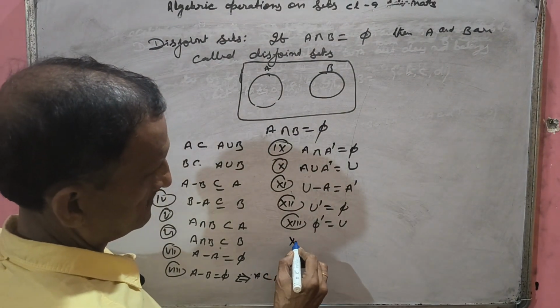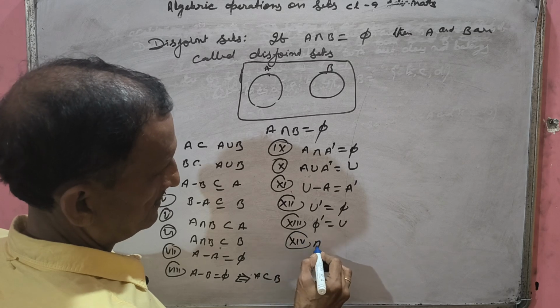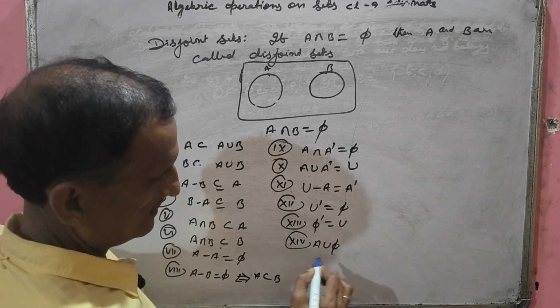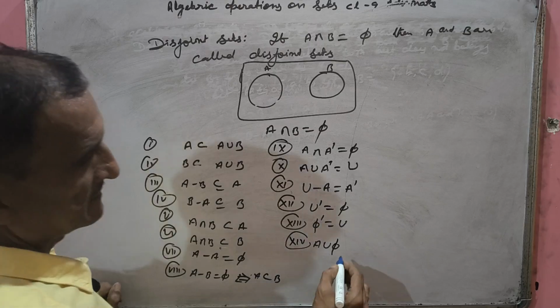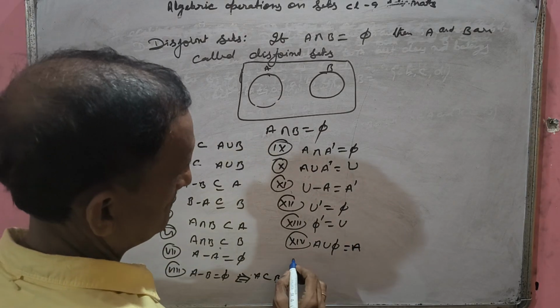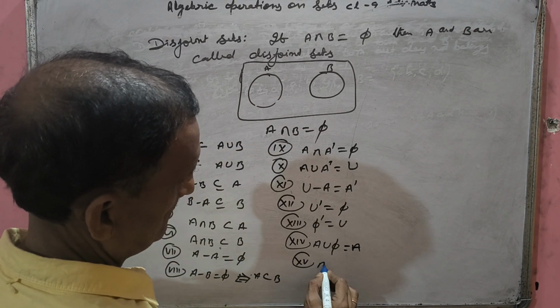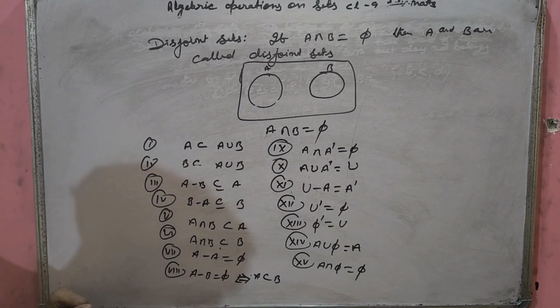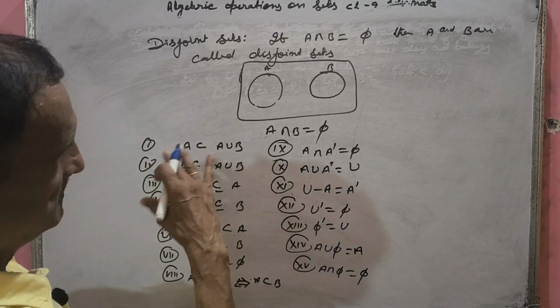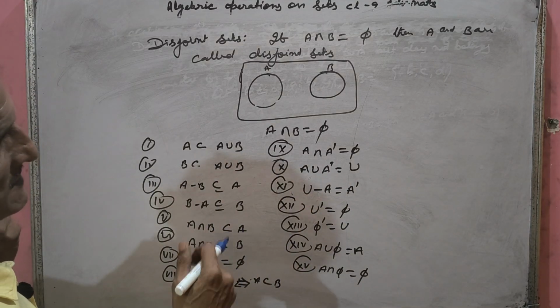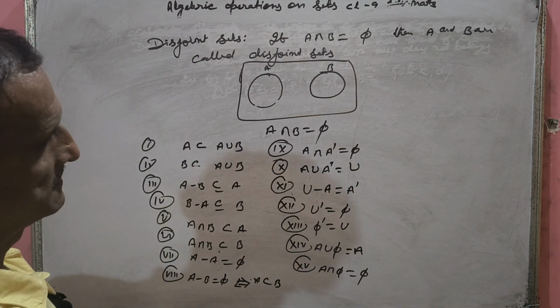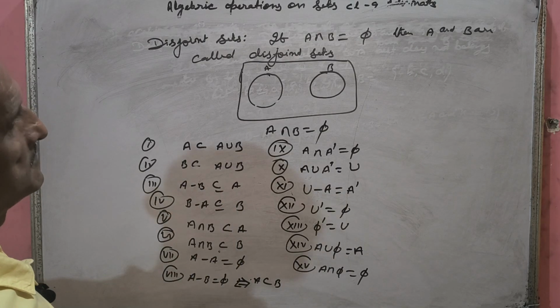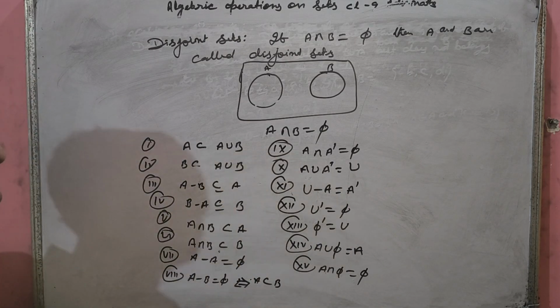Or number 14, A union empty set, what will you get? Read the definition, then you will get the idea. And A intersection empty set, what will you get? The empty set. When you do the examples, you go to the exercise, you will understand all this. So these are called algebraic operations on sets. So I think it is clear.